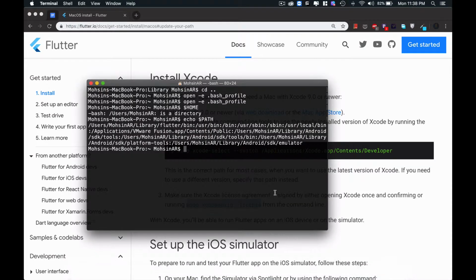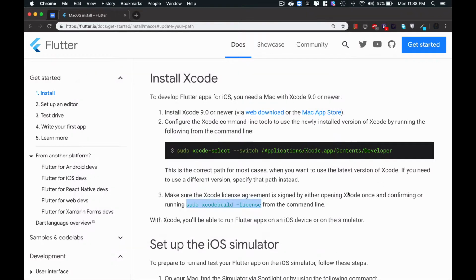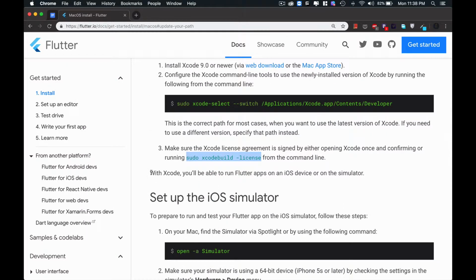Go to the terminal and paste this command, sudo xcodebuild -license, and hit enter. It will automatically accept your Xcode license. With Xcode, you will be able to run Flutter apps on iOS device or iOS simulator.